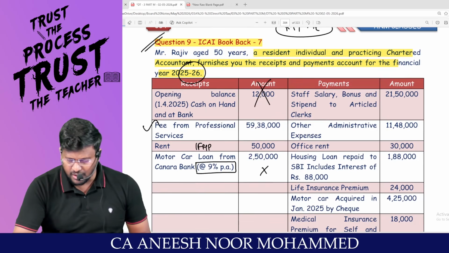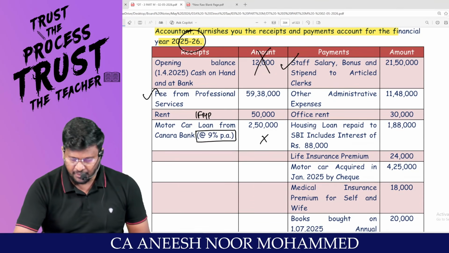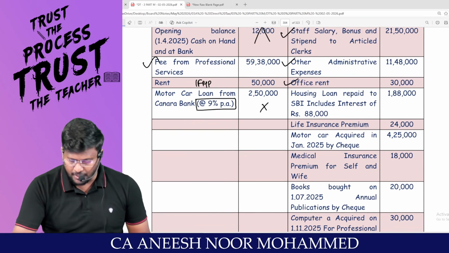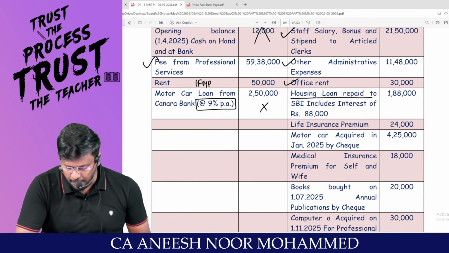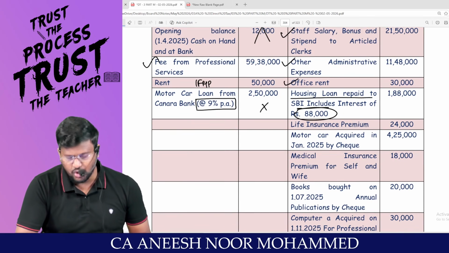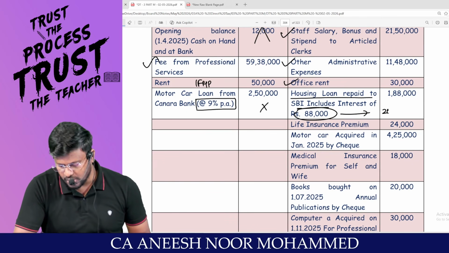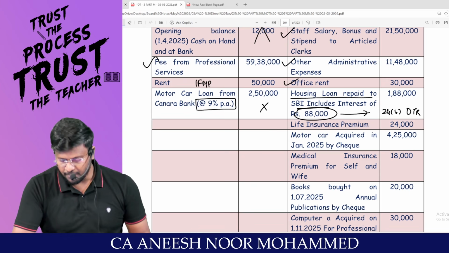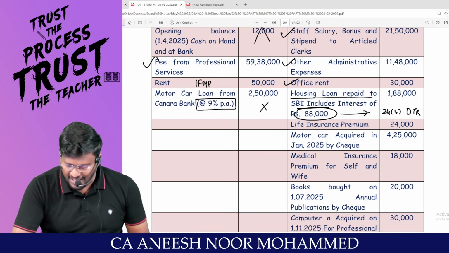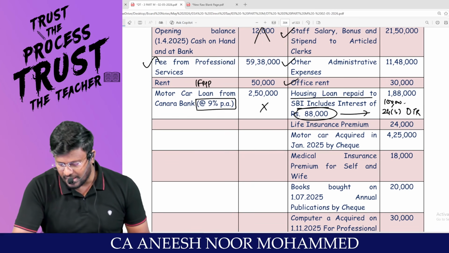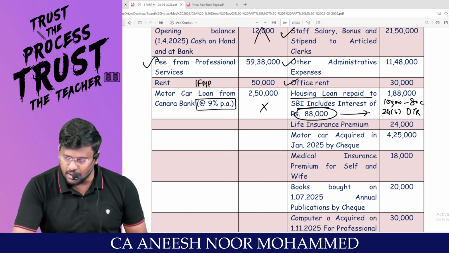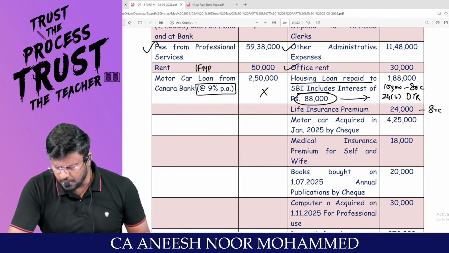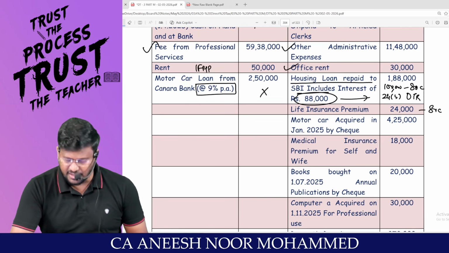Salary to staff, bonus, stipend to article assistants are allowable expenditure. Other administration expenses and office rent are allowable expenditure. Housing loan repaid to SBI includes interest of 88,000. This 88,000 under 24B is allowed if you are travelling through the optional tax regime. And the principal, which is 1,88,000 minus 88,000, comes to 1 lakh. You are entitled to claim 80C if you are travelling through the optional tax regime. Life insurance premium: you are entitled to claim deduction under 80C.